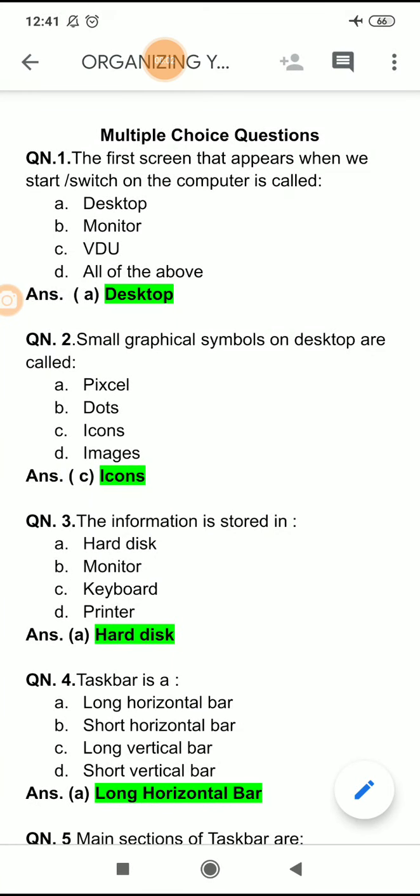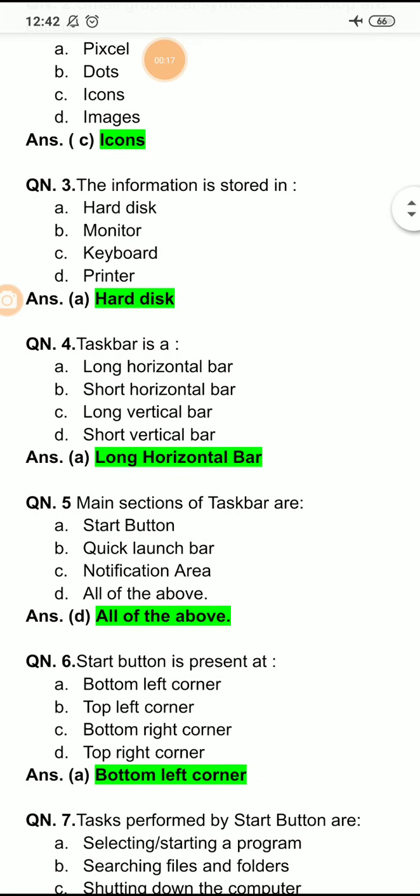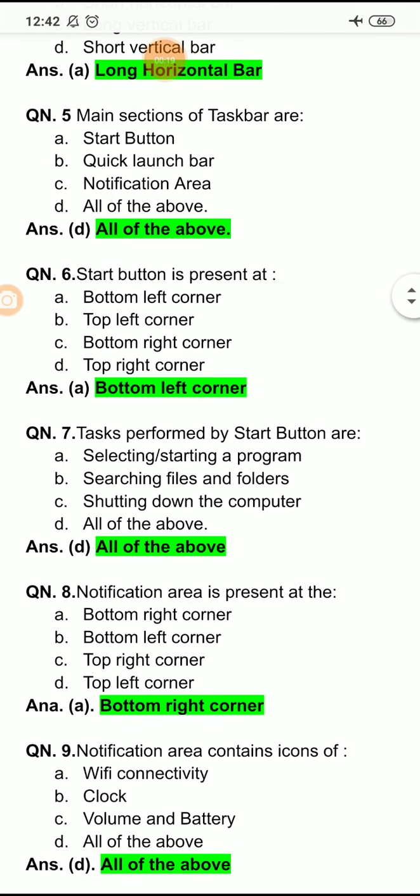Hello everyone. So let us discuss some MCQs of chapter organizing our work. Already we have done these 10 MCQs. Let us go ahead of it.